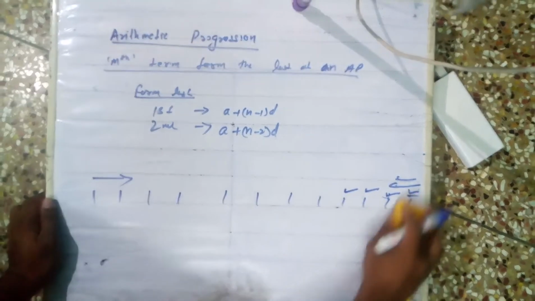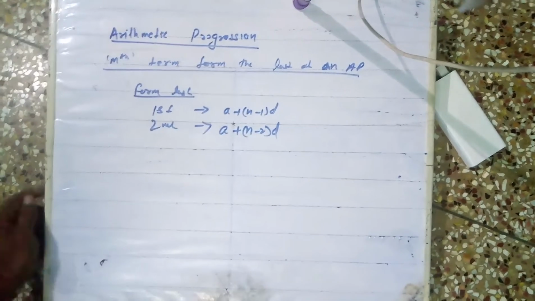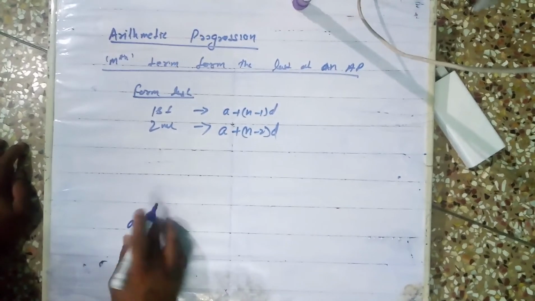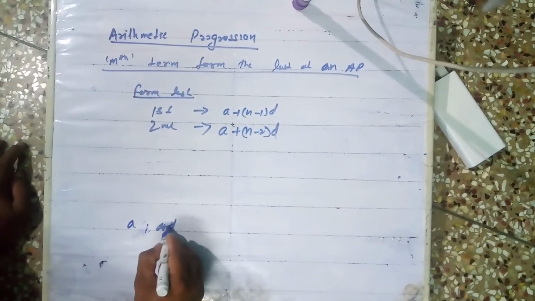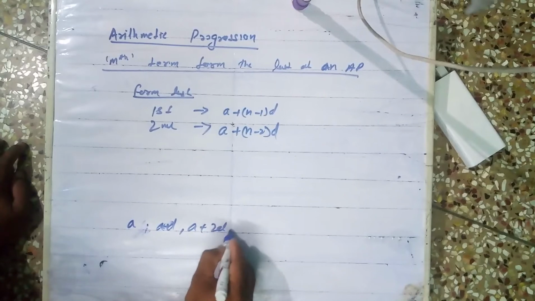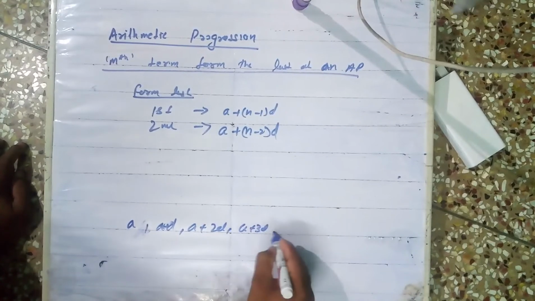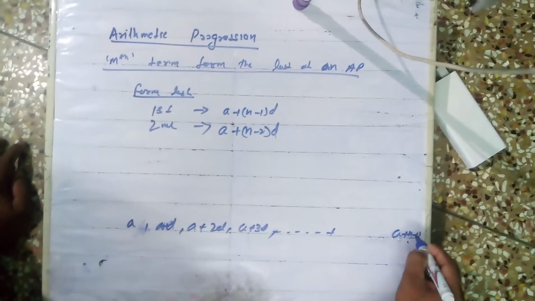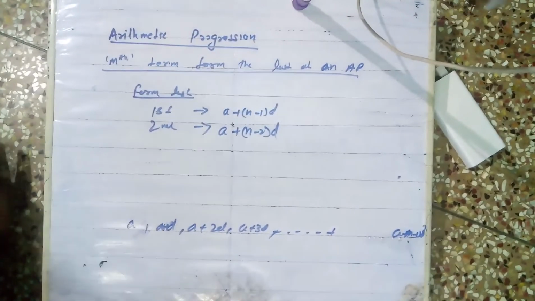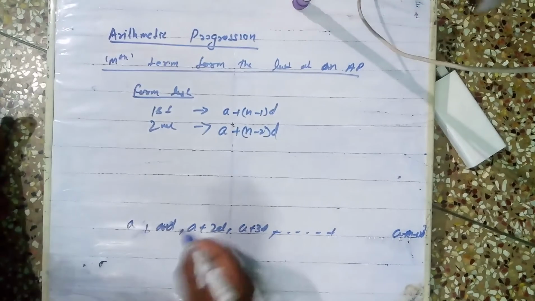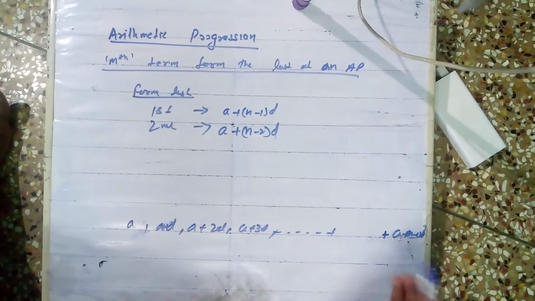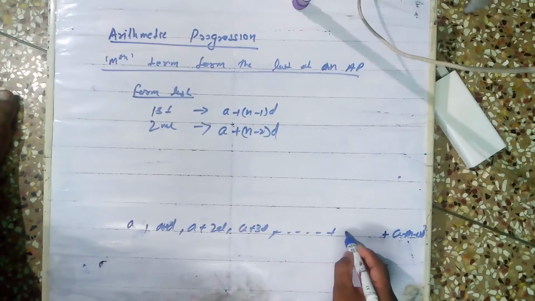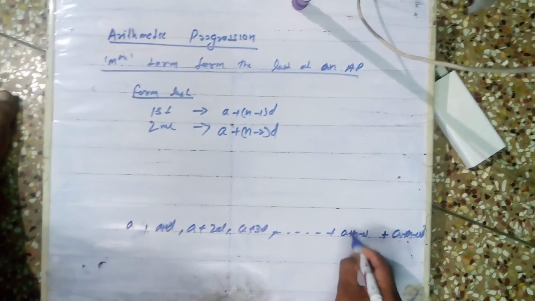If we calculate this way in our AP, just check: a, a plus d, a plus 2d, a plus 3d, and so on. The last one is a plus n minus 1 into d. Yes or no? Its previous term has one d less: a plus n minus 2 into d.